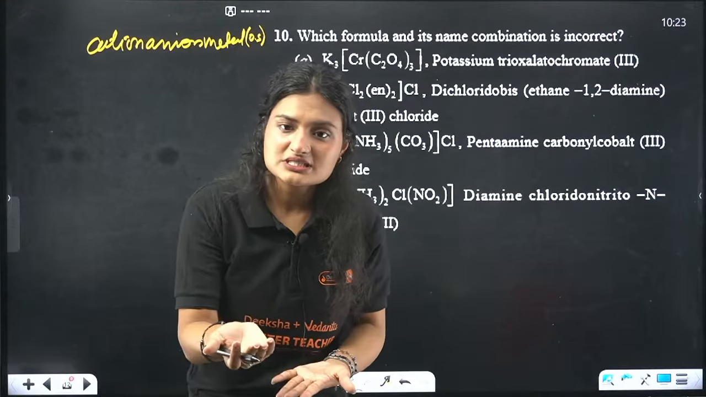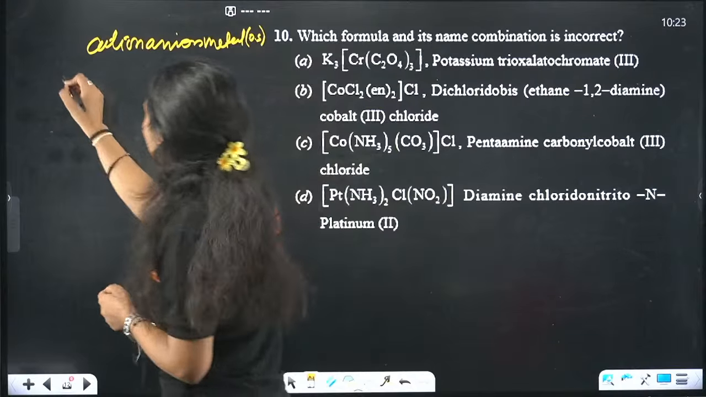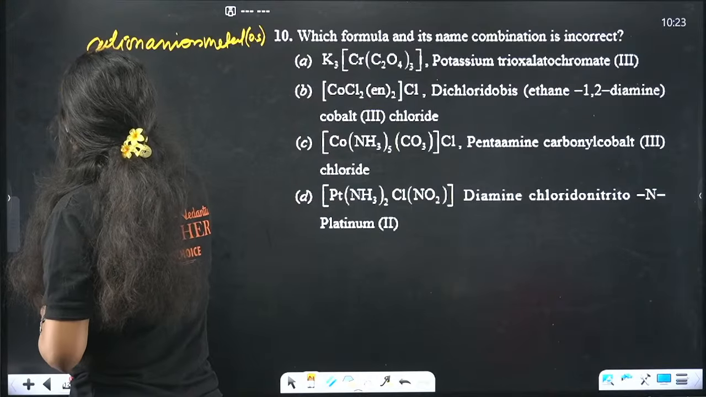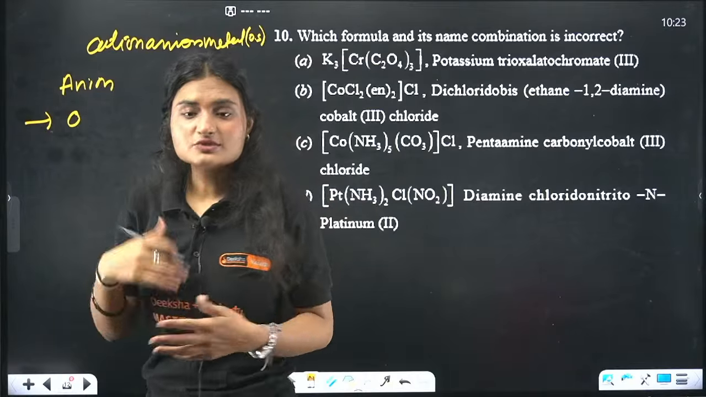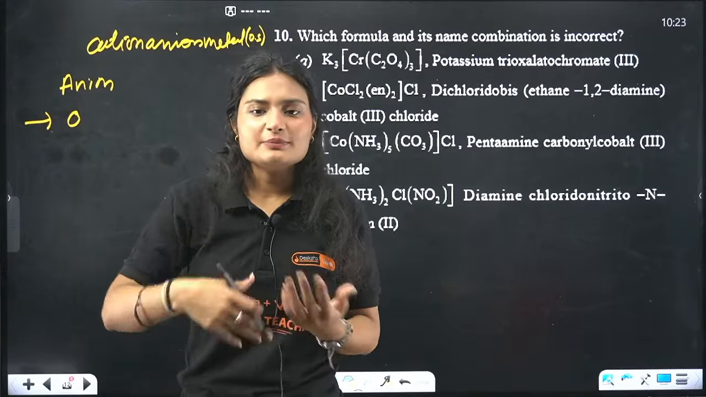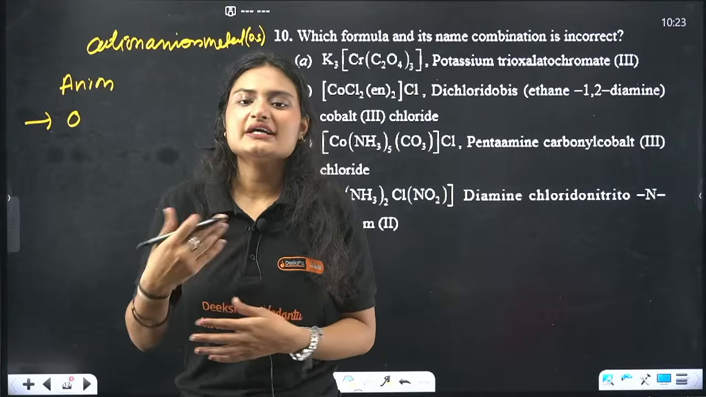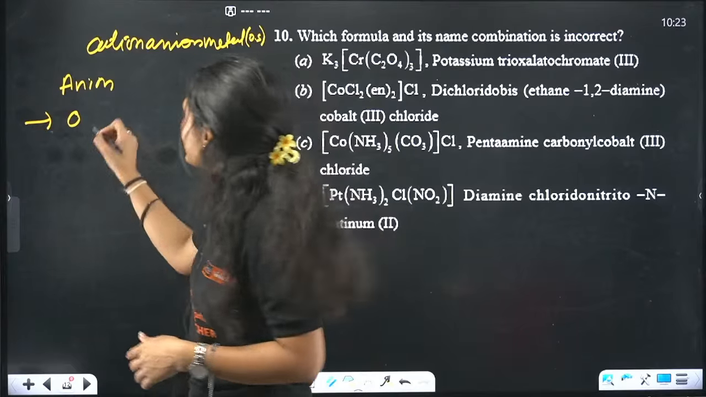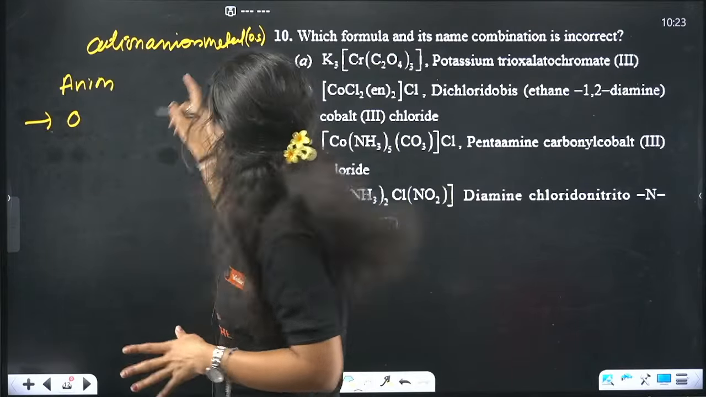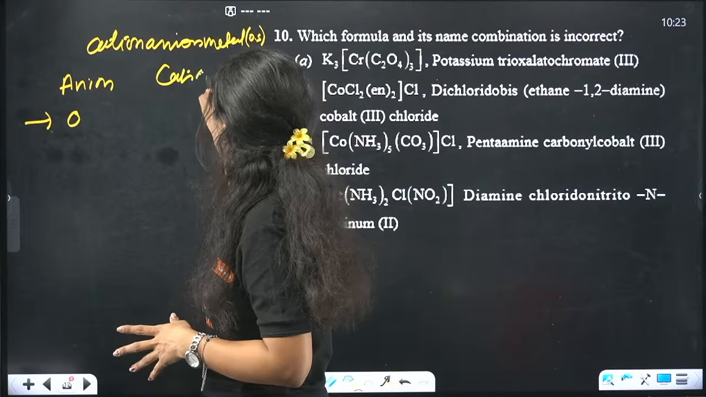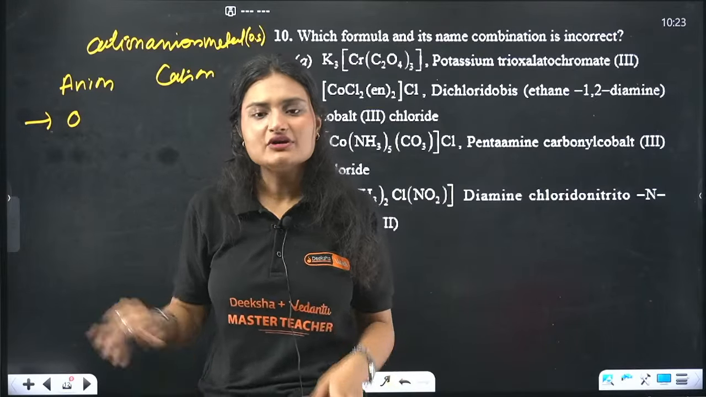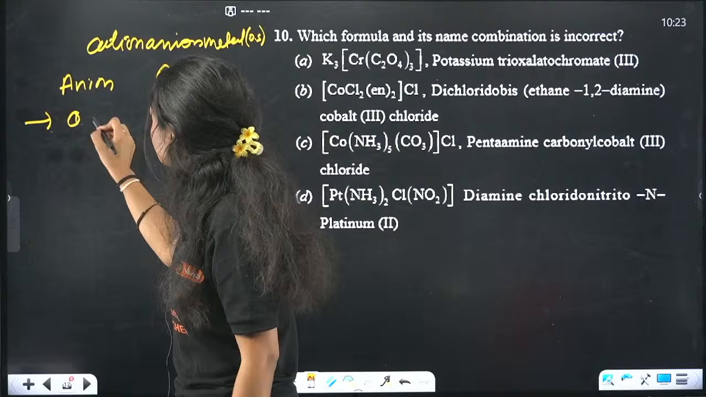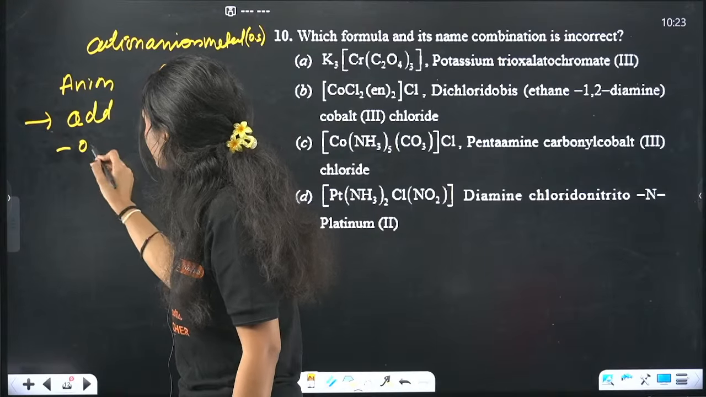Now, some other rules are there. For example, if you have an anion, you add an O at the end. For example, chlorine becomes chlorido, carbonate becomes carbonato, cyanide becomes cyanido. So add an O in the end of the anion. In case of cation, you just write the name simple as it is. Whatever the cation you have, potassium, sodium, you just write the name. So I'll just write here, add O at the end.